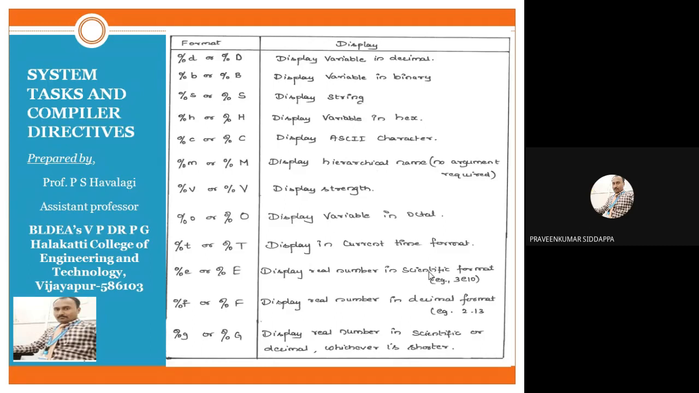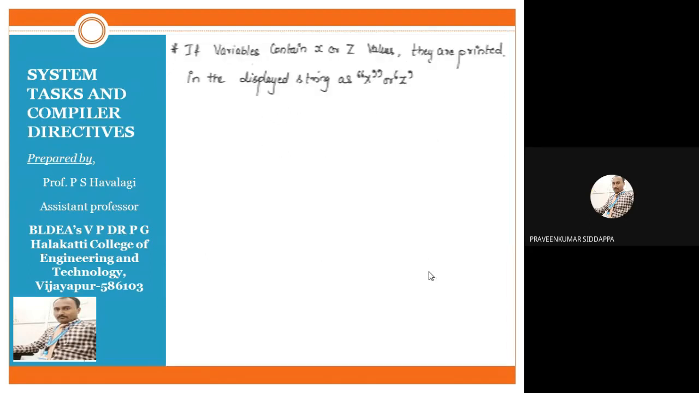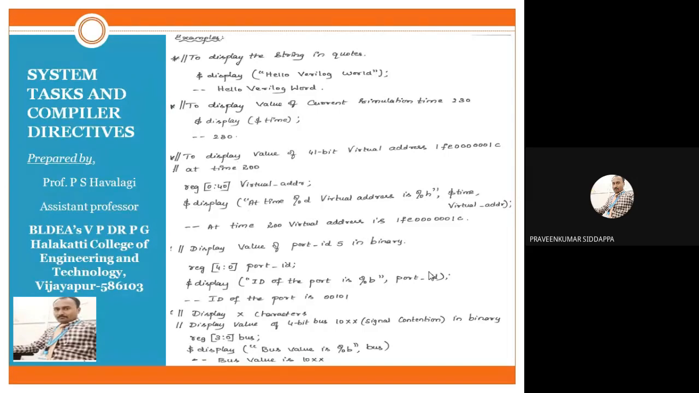So we will see one or two examples of how to write the display syntax in Verilog. We will go through 3 to 4 examples. After completion of those examples, we will move to the next concept. Here in your slides you can check it. So many examples I have written. The first example I will explain.